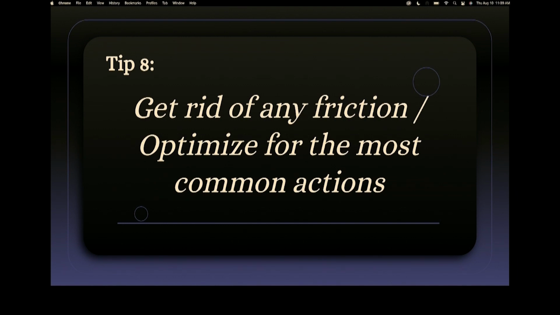The other thing is optimize for the most common actions. Like I said, whatever the problem is that you're trying to solve, make that the very first thing that comes up when you open up your app. Don't make your user go through 2-3 pages to find it. If you're a bank app and the first thing your user wants to do is check their balance, make that the first thing they see.